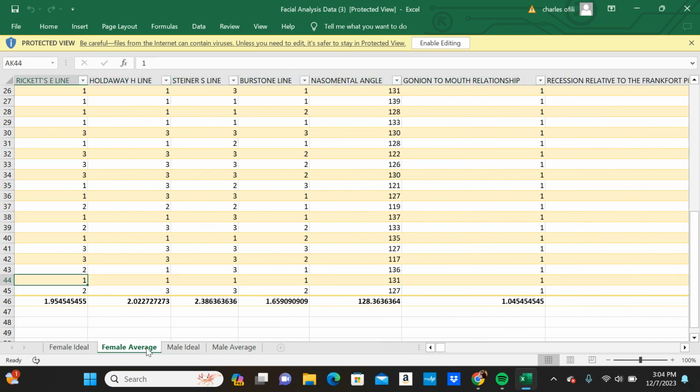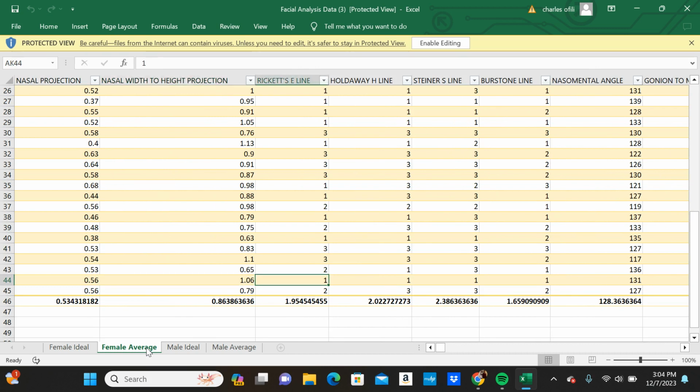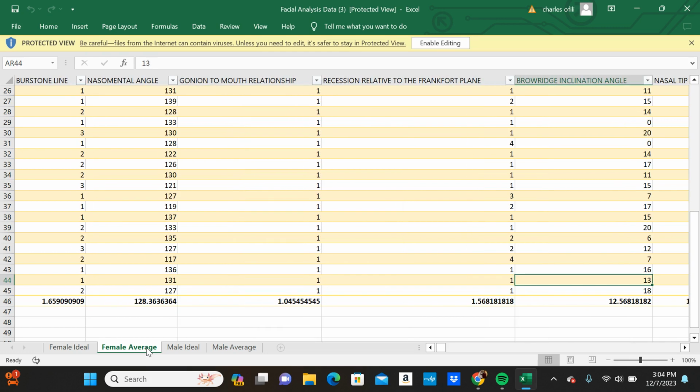All right, so this is the Ricketts E-line. So the Ricketts E-line, we have ideal, near ideal, and then we have unideal. So the ideal is 1, the near ideal is 2, and the unideal is 3. So that's why you see 1, 2, and 3. So these are for the Ricketts E-line. So these are the lip measurements. The H line is a lip measurement. The S line is a lip measurement, and the burstone line is a lip measurement.